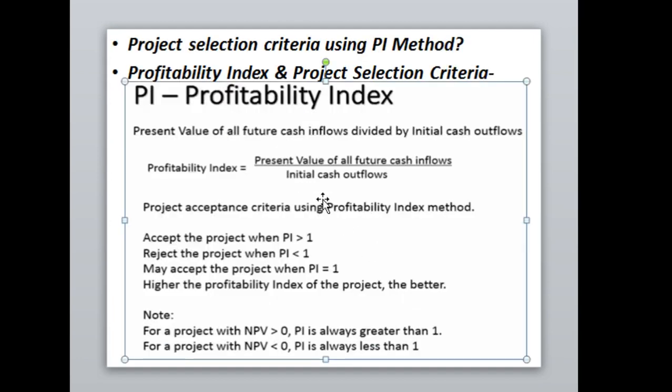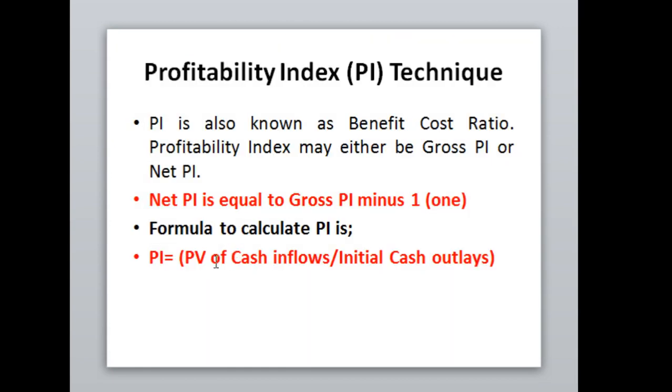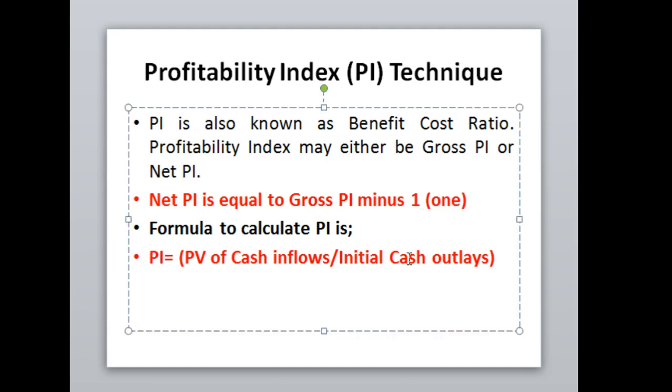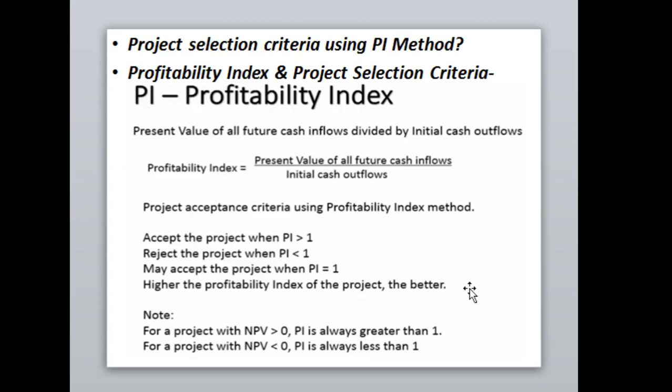So how is the selection of a project done by applying the profitability index technique? Here you just need to understand it very clearly, like NPV: the present value of all future cash inflows is to be divided by the initial cash outflows, as we have discussed in this particular line. The profitability index will be equal to the present value of total cash inflows divided by the cash outflow, the initial investment in the business.